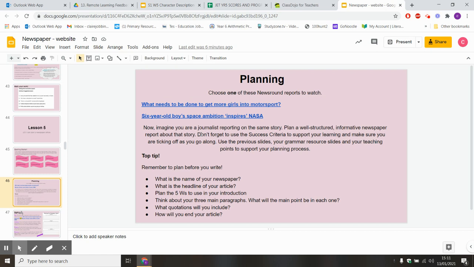So throughout your planning process, you need to remember these key questions, and perhaps you want to write some of them down now and bullet point some of your main ideas.